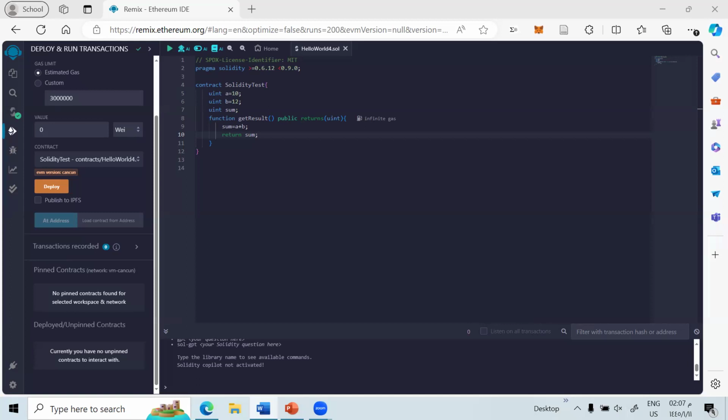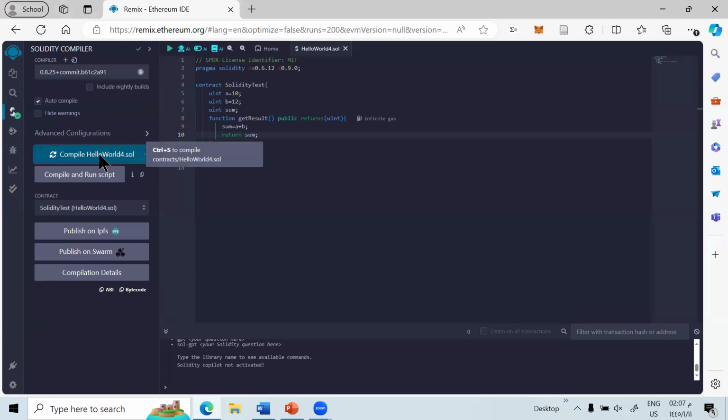So let's now compile our code as the first step after writing the code, like this, compile. We don't have any error here, and we got this sign about the correct code.